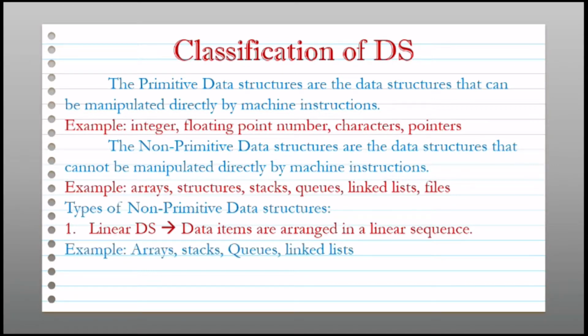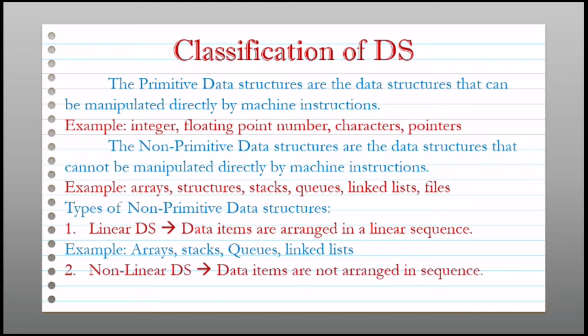So these are the examples, that is arrays, stacks, queues, linked lists. So if you see in arrays, we save the data in continuous manner, that is in sequence way. Stacks, queues, linked lists, these are the other concepts or data types. We will discuss that in upcoming videos.